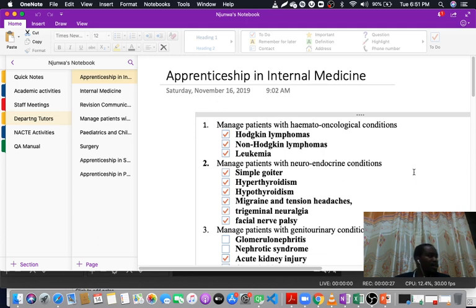Before this pandemic came in and before the closure of college, I previously told you what you are going to be covering in apprenticeship in internal medicine, and by the matter of fact, this pandemic is not going to end today, so it's better to continue learning by this process of e-learning or distant learning.